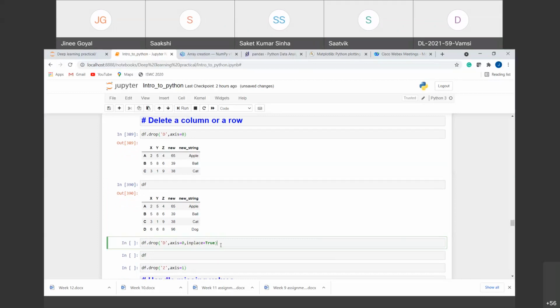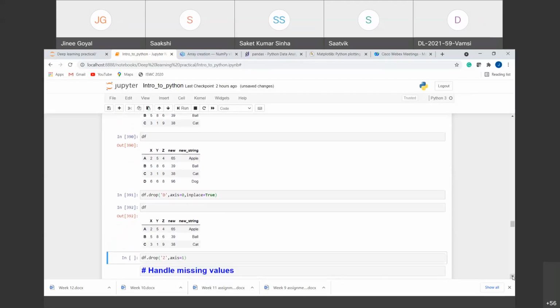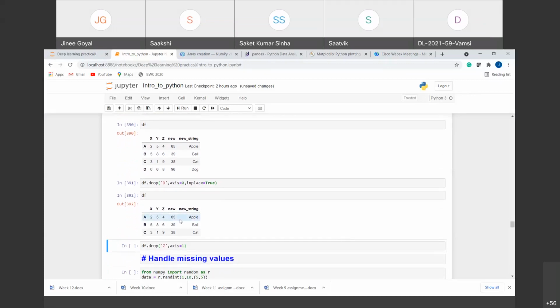But if you want to delete in the original data frame also, you have to add inplace equal to True with this command. So you run this. Now you can see our original data frame has also been changed. Now you don't have a D row here.